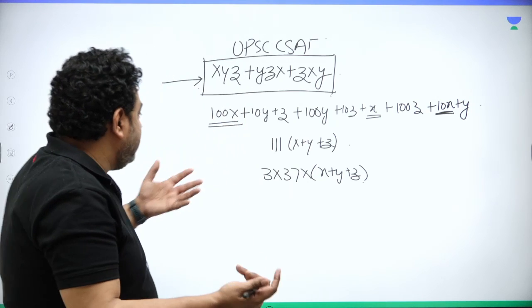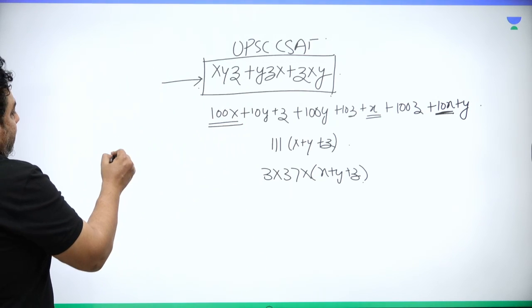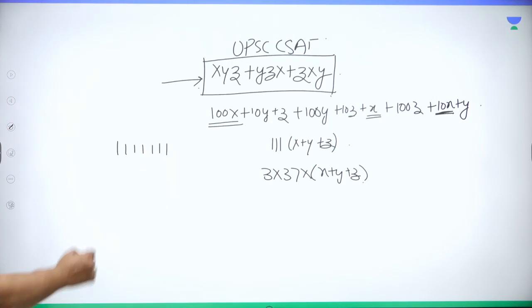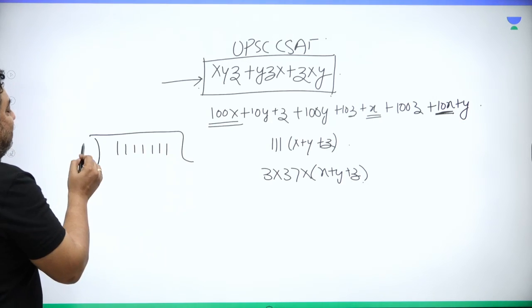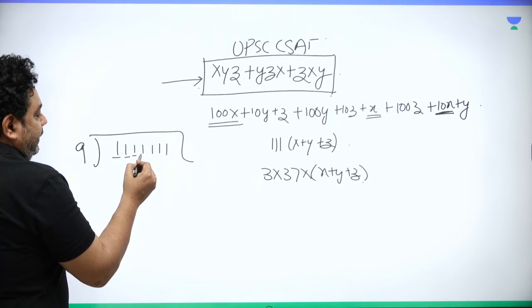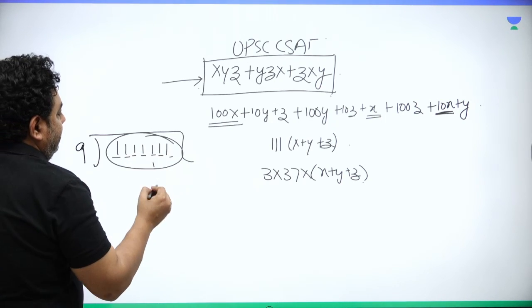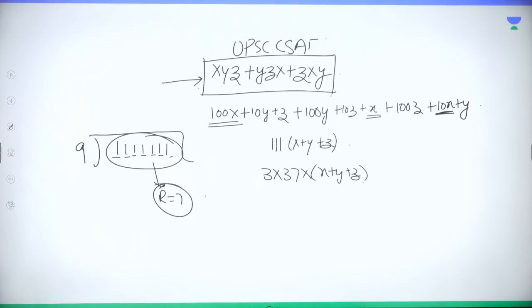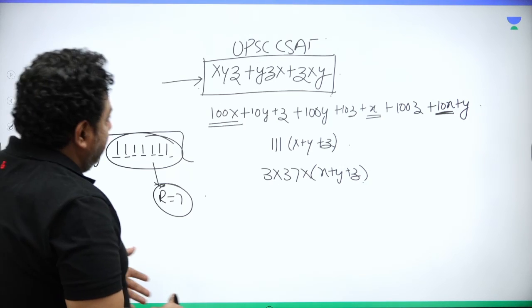So many a times I say, what is the remainder when 1111111 is divided by 9? And many a times people make this mistake. No, the remainder is 1 plus 1 plus 1, how many ones are there? 7 ones. So the remainder is 7. That's it. The sum of the digits matters, right? The sum of the digits matters. So divisibility rule of 9 is done.